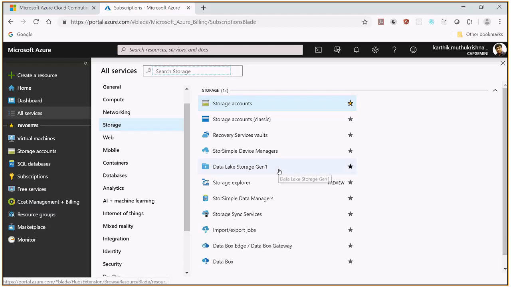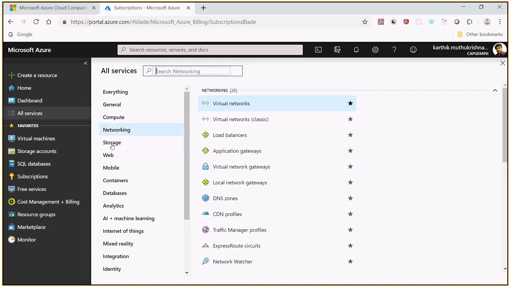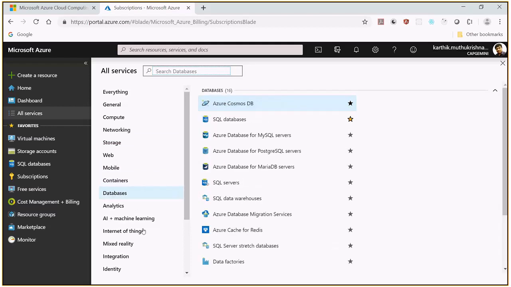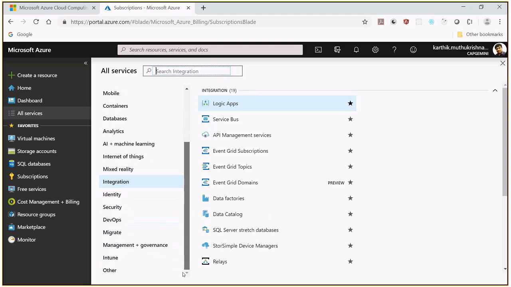So at the time of recording, when I created the PPT, there were 89, but now it is more. So compute, networking, storage, web, mobile, container services, database services, Internet of Things, integration, identity services, security services, many such services are there. Okay, so I'm not going to get into each and every service and make you understand this. I'm going to take some important services and explain them.